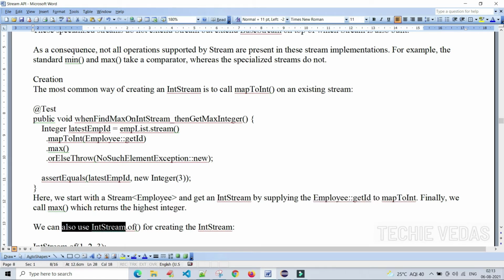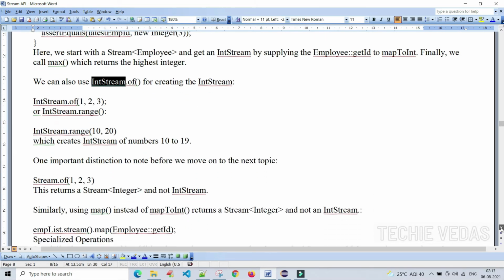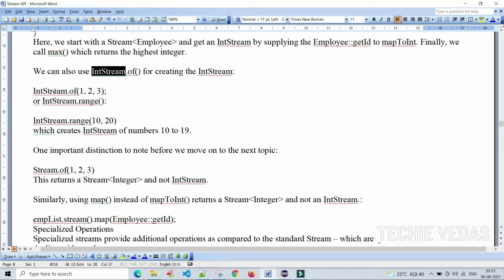We can also use IntStream.of for creating the IntStream. There are two ways. One is using the mapToInt method, or else IntStream.of. IntStream.of(1, 2, 3), we are creating the IntStream, or IntStream.range, IntStream.range of 10 to 20.